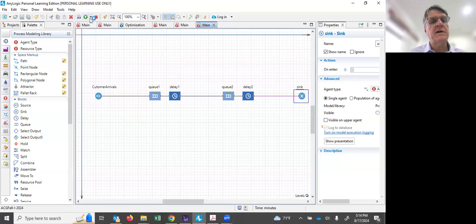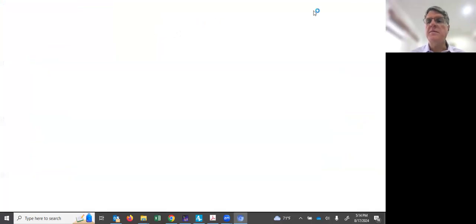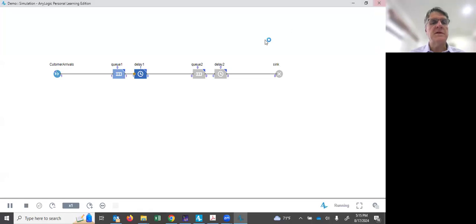Let's run this. Okay, I think I may have another. Yes, okay, it's going. And I can speed this up a little bit. Okay, so you can see some action here. You can see they are getting through. So 10 have arrived, 7 have left. You can see there's 1 in service. And 10 have arrived here. 14 have arrived, 14 have departed. So yeah, the folks are moving through the system. We can see 21 have completed service.